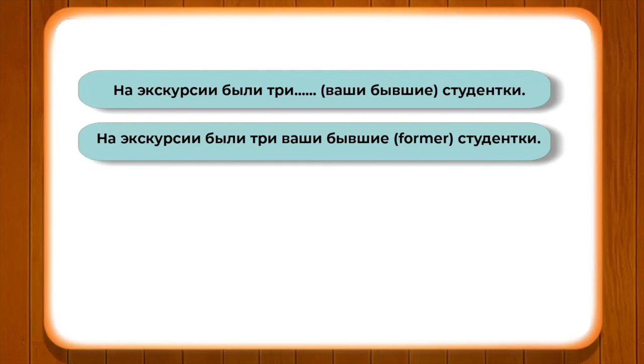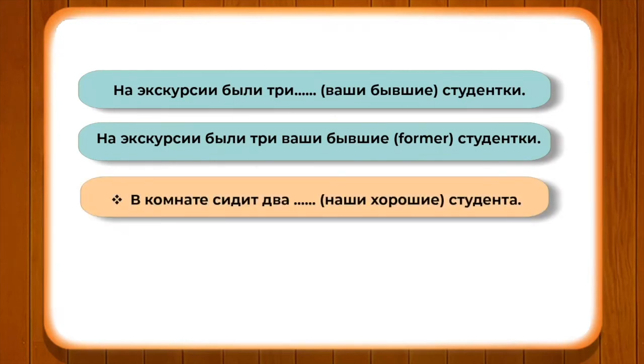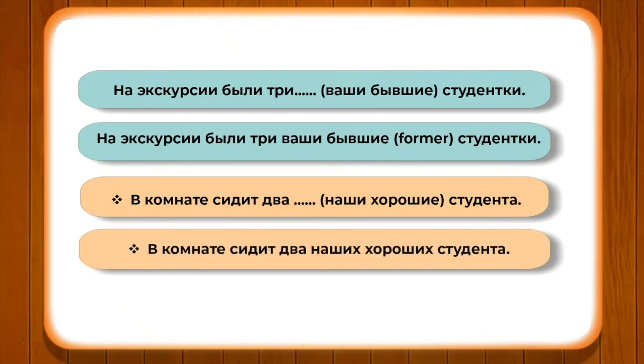There is no change as per the rule of the grammar. Had it been masculine or neuter, we would have changed it like наших бывших. So, accordingly, в комнате сидит 2 наших хорошие студента. So, it would be в комнате сидит 2 наших хороших студента, because it is of masculine gender. That is why we have changed it into 2 наших хороших студента.